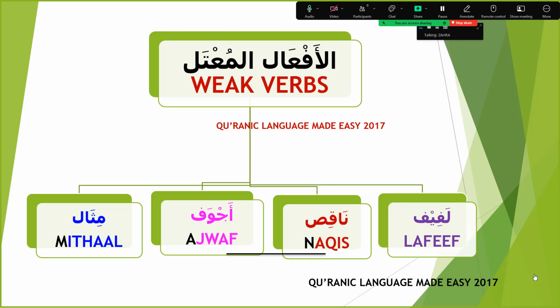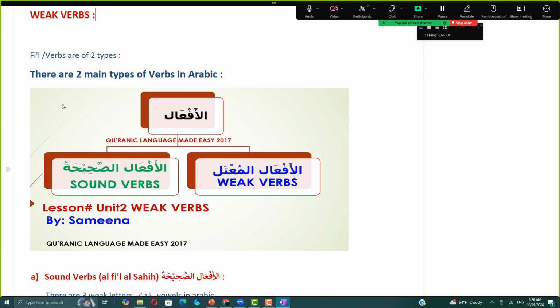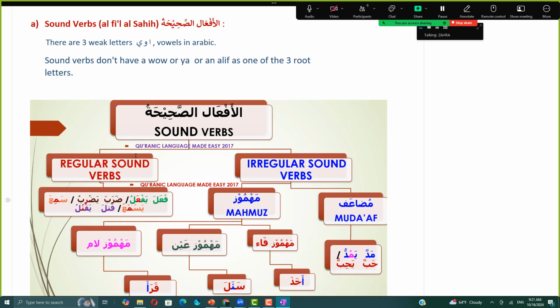So let's begin. A'udhu billahi minash shaitanir rajim. Bismillahir rahmanir rahim. As you all know, there are two main types of verbs in Arabic, which we learned in our previous lessons: al-af'al, which is divided into al-af'al as-sahiha, that is sound verbs, and the second one is al-af'al al-mu'tal, weak verbs. Al-af'al as-sahiha, the sound verbs, are further divided into regular sound verbs and irregular sound verbs, right?